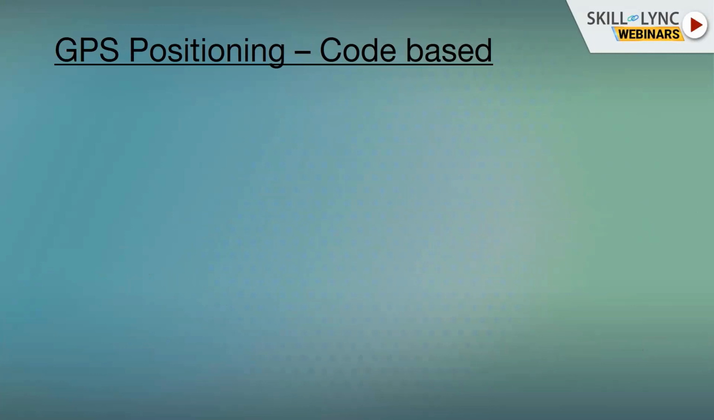Now, how are you going to find the position? Because in the previous slide, I just told you how you can find the distance. So what is the actual process by which we can estimate the coordinate? There are mainly two ways by which we can estimate the coordinate. One is code based and the other one is phase based. I am just focusing on the code based. I will just give you a brief idea of how we can estimate the coordinate.